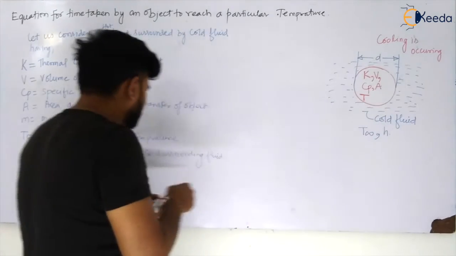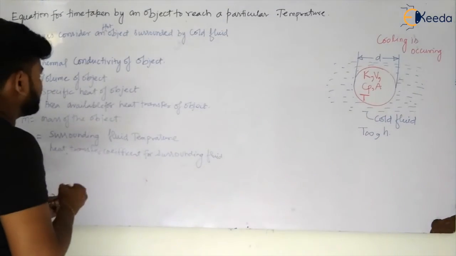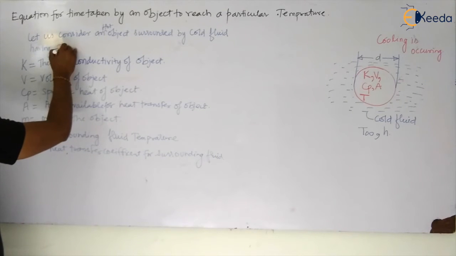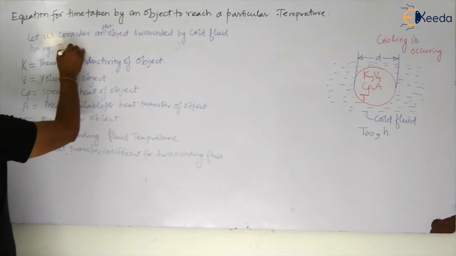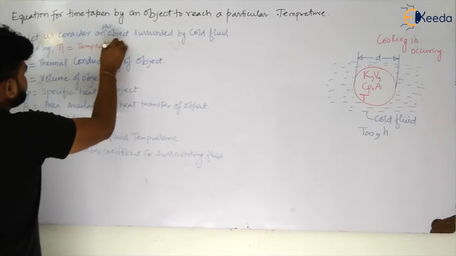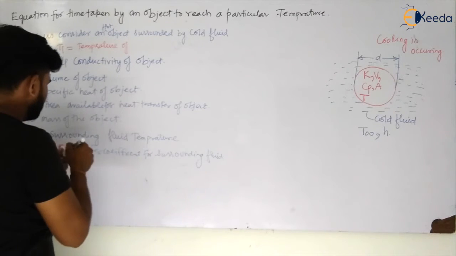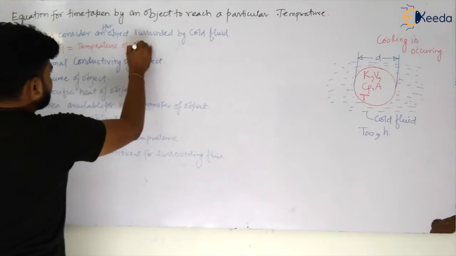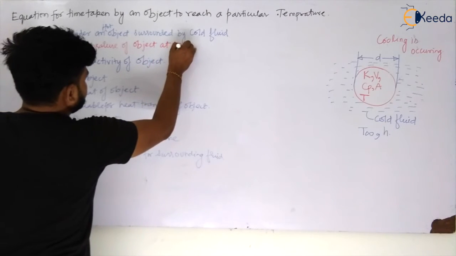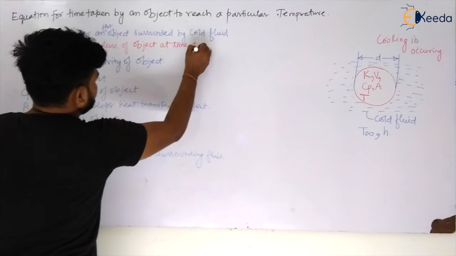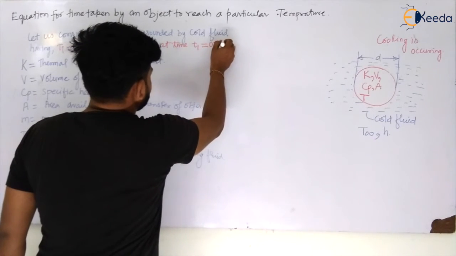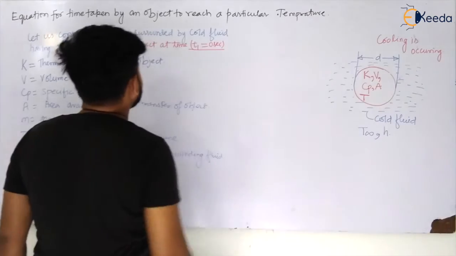So let us take that Ti is the temperature of the object at time t1, where t1 is equal to 0 second, my dear students. Okay.